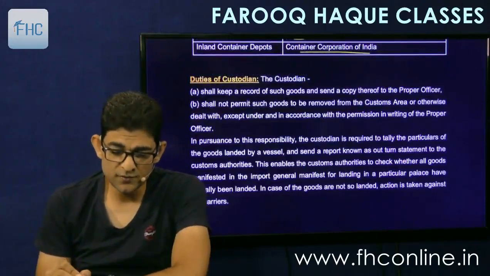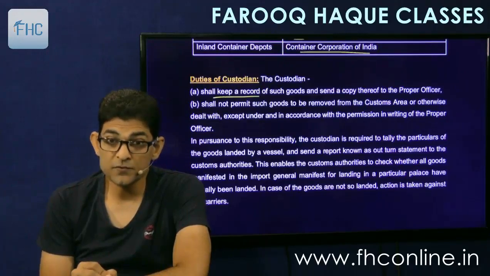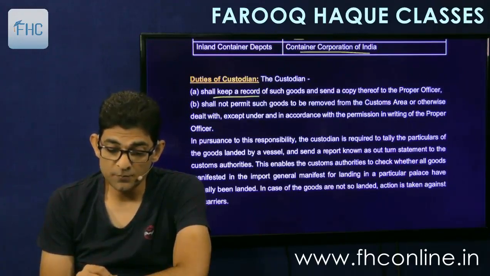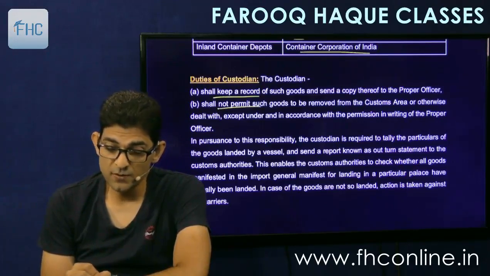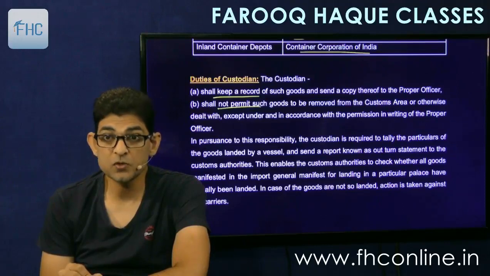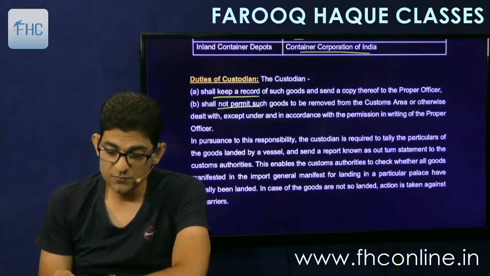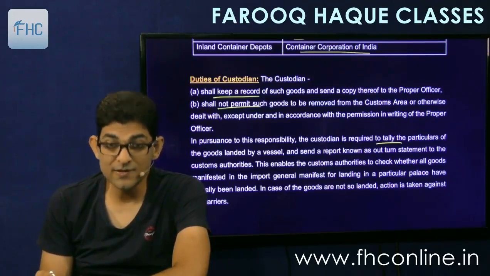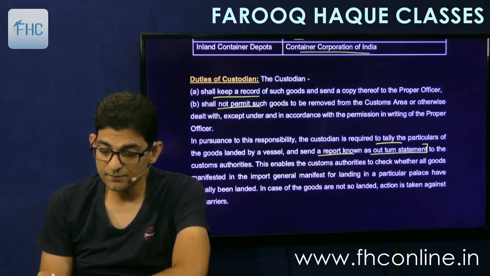Then duties of custodian: shall keep a record of such goods and send a copy to the proper officer. Shall not permit such goods to be removed from the customs area or otherwise dealt with except in accordance with permission of the officer. And in pursuance of this responsibility, the custodian is required to tally the particulars of goods landed by the vessel and send a report known as out-turn statement.